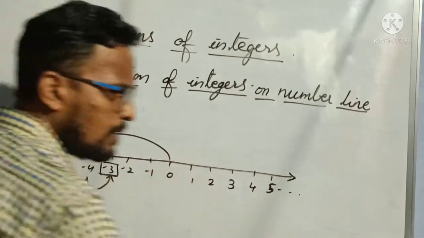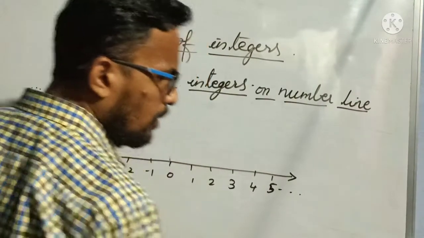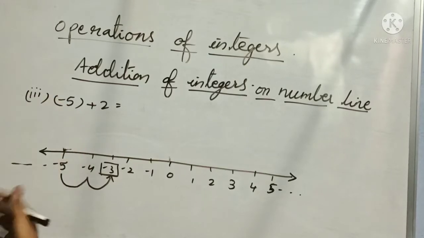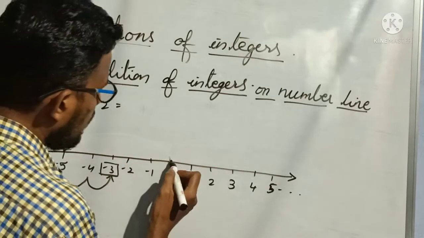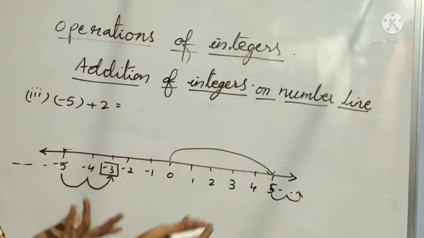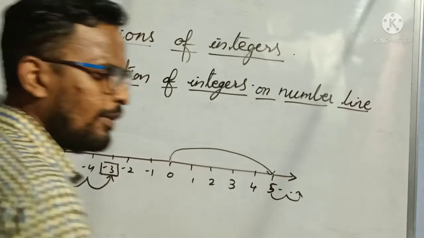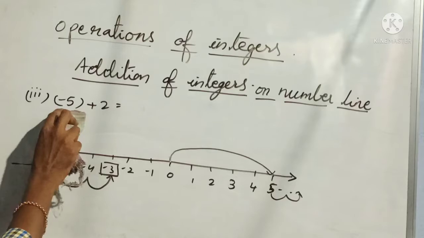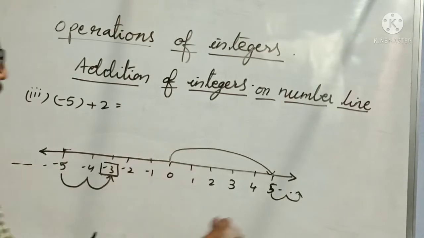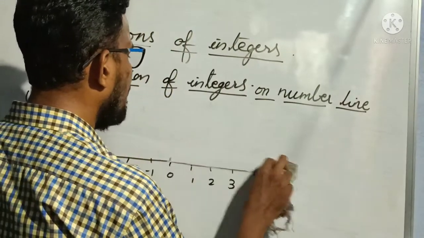Suppose you have not seen the minus in some confusion, then you will do 0 to 5, again 5 like this. Is that correct? No, it is wrong. That's why when we are calculating with integers, we have to check the sign of the integer definitely. If not, we'll get mistakes like this. Understood?